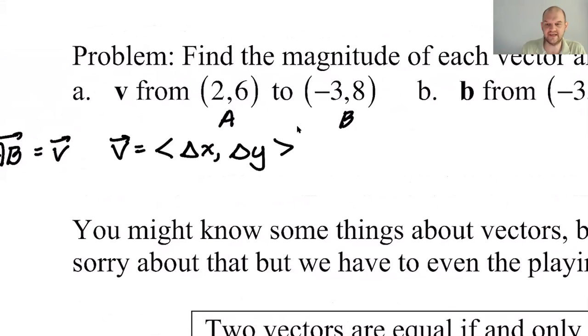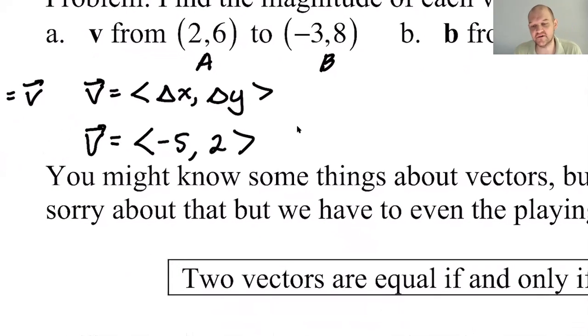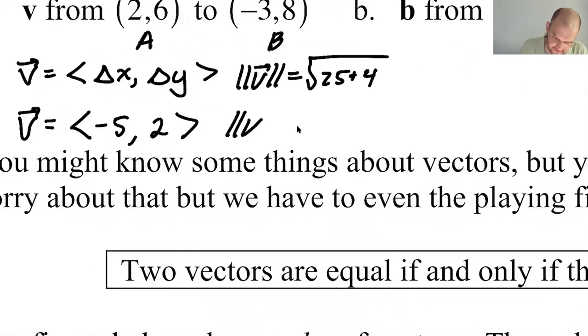You have to start and end, right? So if you start at 2 and end at -3, you went 5 to the left. So I'm going to say that the vector V contains the information, move 5 to the left. And then if you start at 6 and end at 8, you have to go 2 up. I'm going to say that's the vector V. Now it's important to have that notation because the calculator needs that. And the calculator also will take this a slightly different way. So the magnitude of V should be the square root of 25 plus 4, so the magnitude of V is going to be the square root of 29.